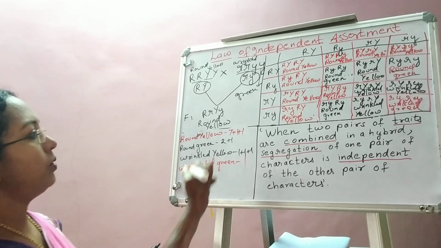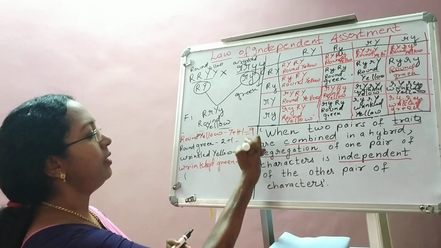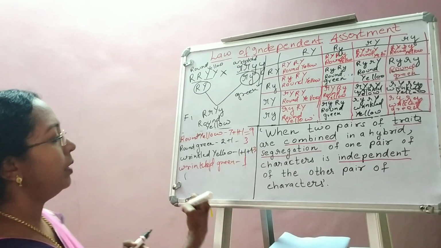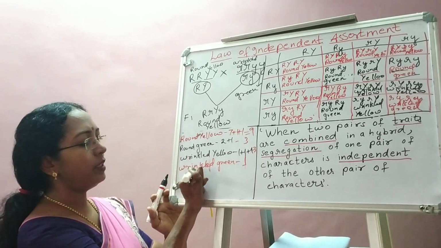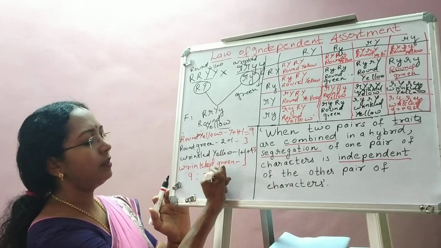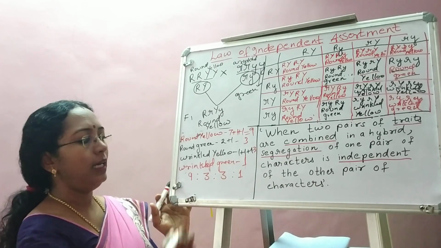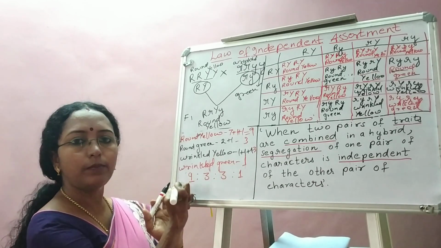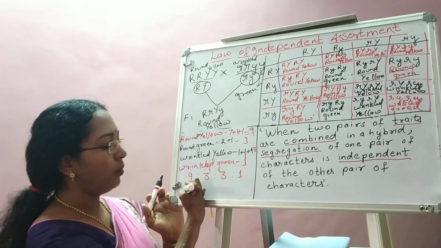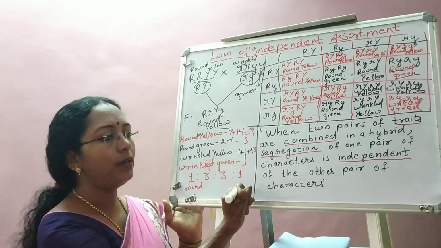Let us see what the total is. Here I am getting 9. Here I am getting 3. 1 plus 1 plus 1, 3. Here only 1. So I am getting the F2 progeny as 9 is to 3 is to 3 is to 1. Among that, 9 is maximum number. Here both the characters that I have taken, both of them are round. 1 is the least number.